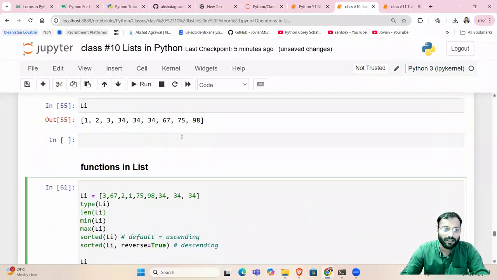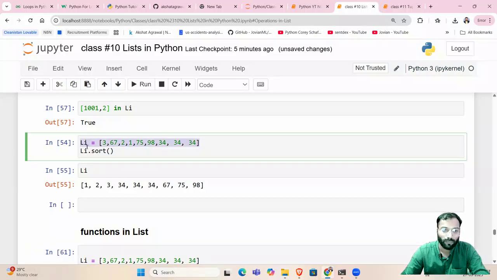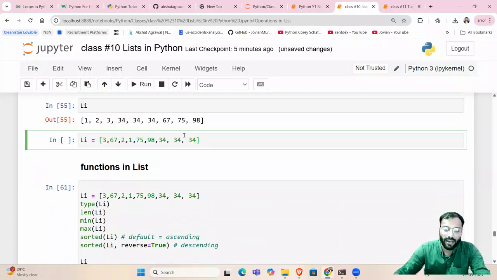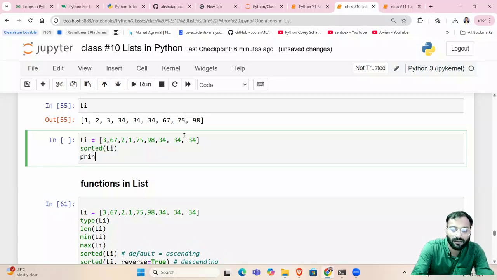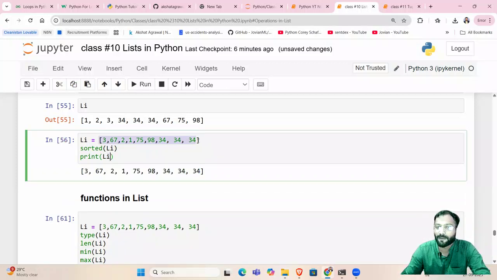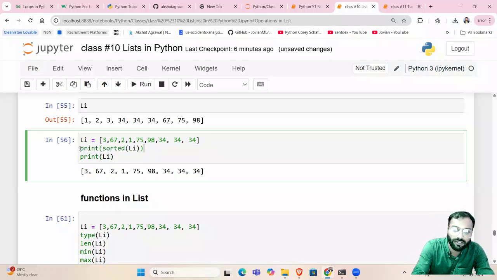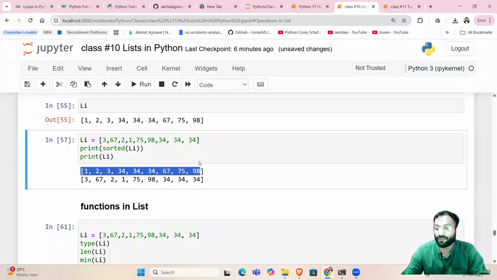Now, if I create the same list again and I say sorted of li and then I print li. See, the original list is still the same, see? But if I print sorted of li for you, this sorted function will make the list sorted in ascending order. But this is not a permanent operation.